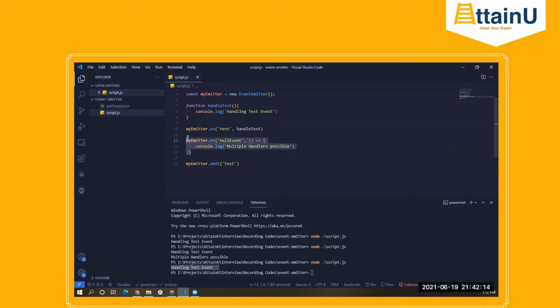So we saw how we attach event listeners to a particular event. You can use the on function or you can use the add event listener function, which works exactly like our front-end JavaScript code where we had document.addEventListener, right? Okay. So this was attaching an event. What if you want to remove a particular event listener, so to say?